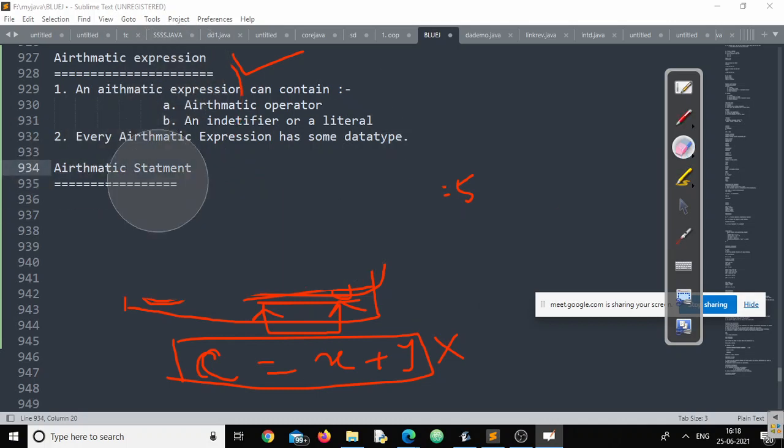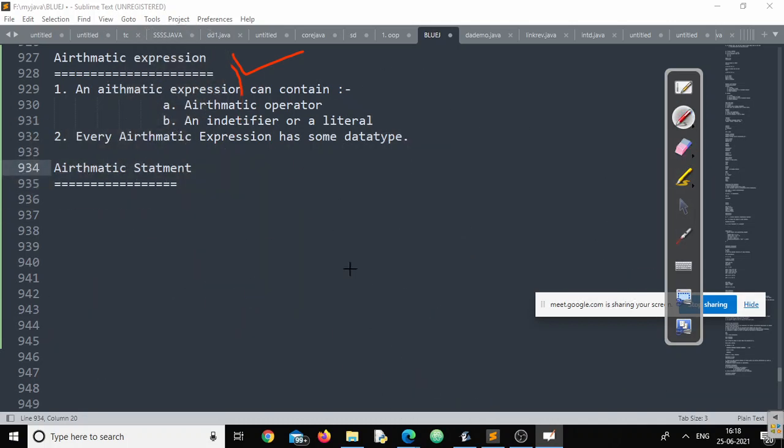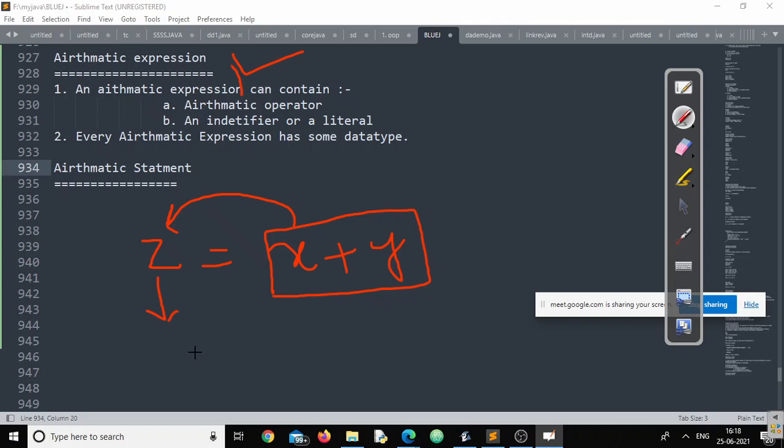Listen very carefully. Suppose I have to write Z equals X plus Y. X plus Y definitely has some type. I don't know what the type is. Now if I want to store that value into Z, the data type of Z should be equal or higher than the data type of the expression, right or wrong?